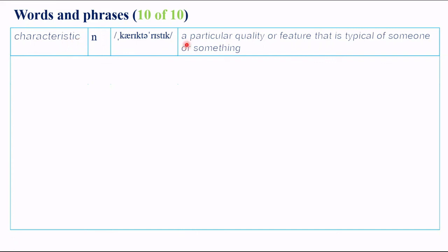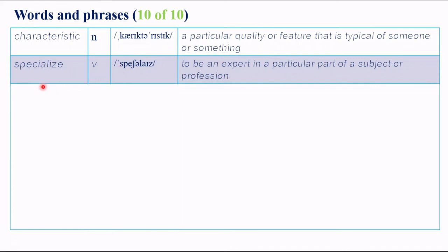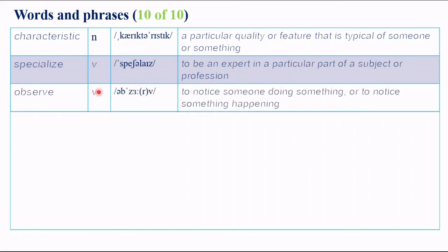Characteristic. Characteristic is a particular quality or feature that is typical of someone or something. Specialized. Specialized is to be an expert in a particular part of a subject or profession. Observe. Observe is to notice someone doing something or to notice something happening.